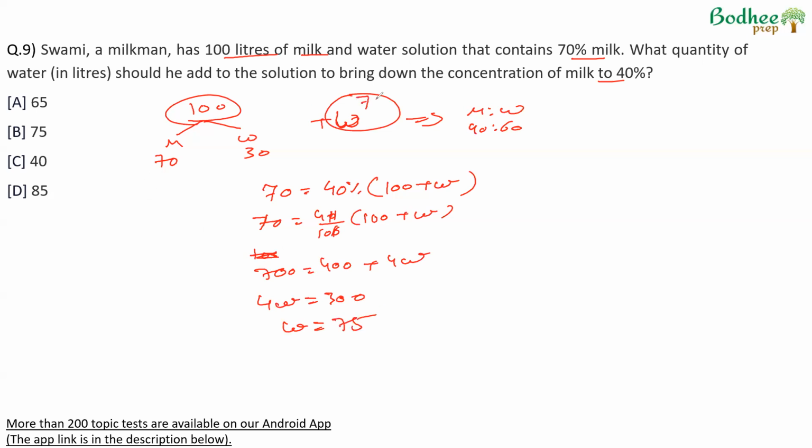So the amount of water that needs to be added is 75 liters. Once we add 75 liters, the total volume becomes 175, and 40% of 175 will be 70 liters. So the amount of milk will remain constant.